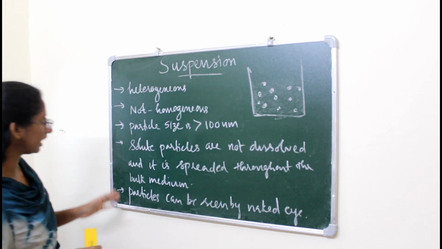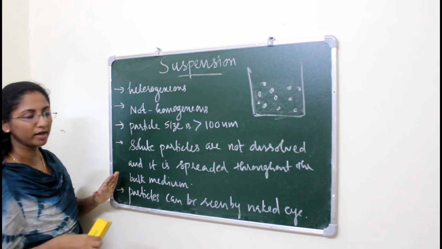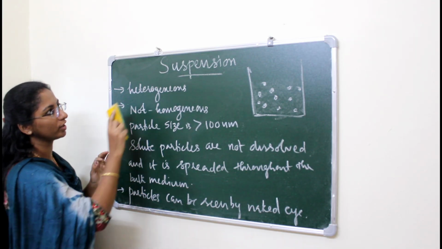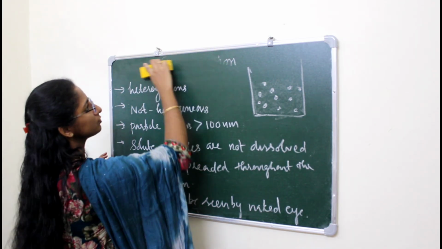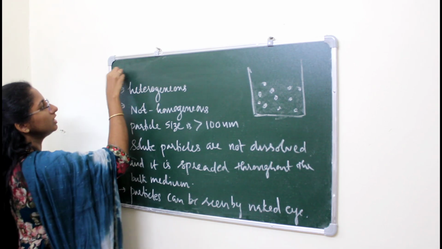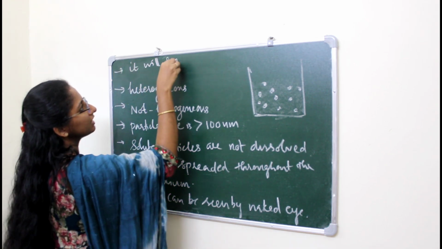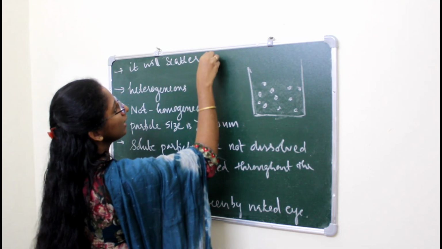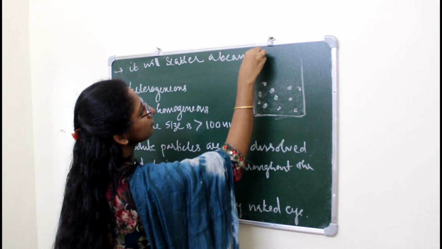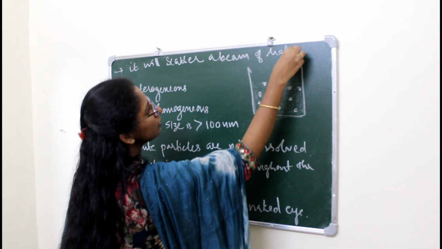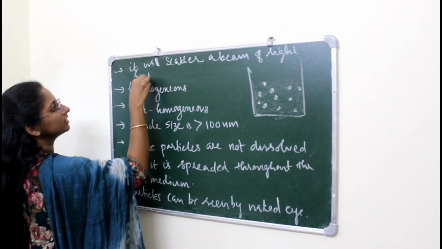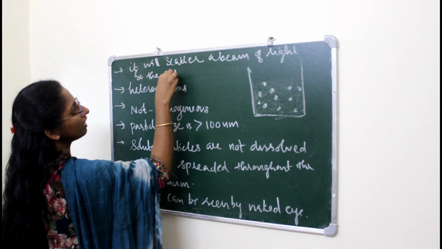Okay, so if you have noted these points, I am rubbing this, as we want to add more points. So what is the next point? It will scatter a beam of light, so the path is visible.